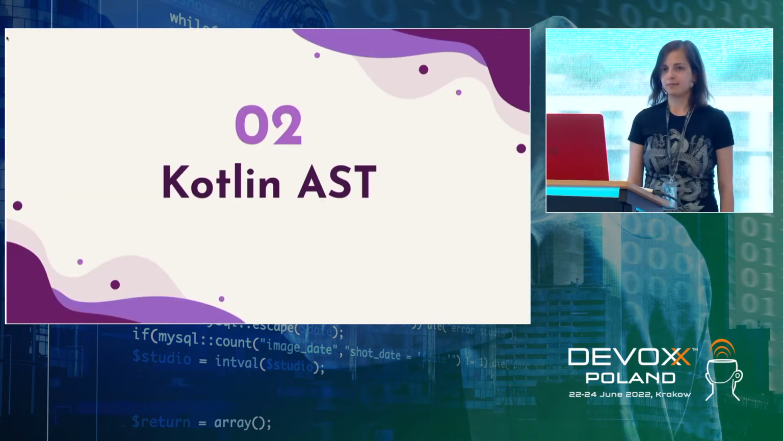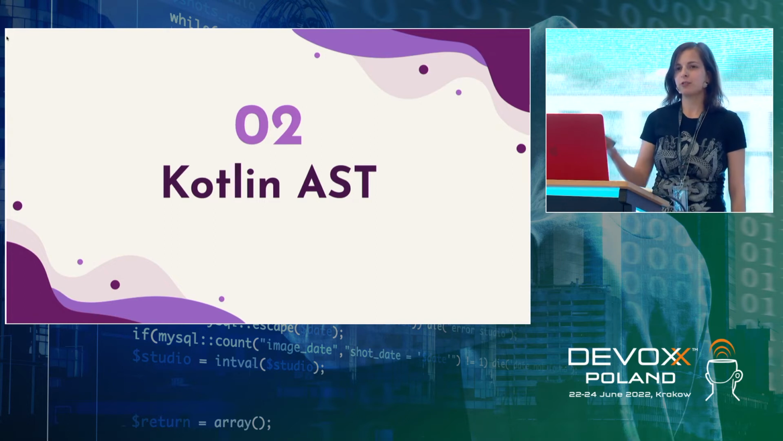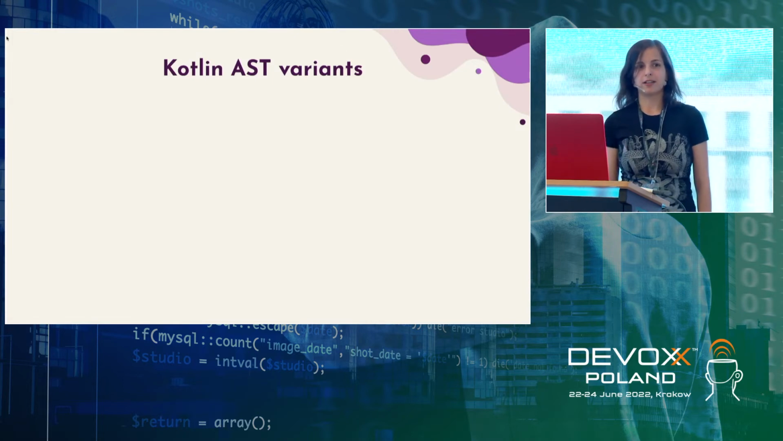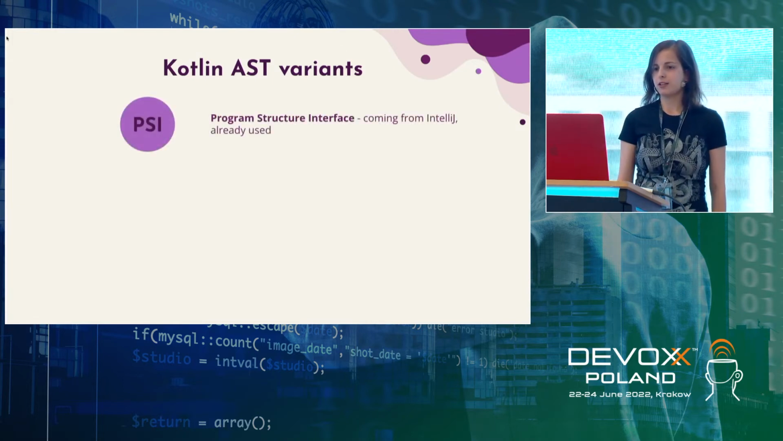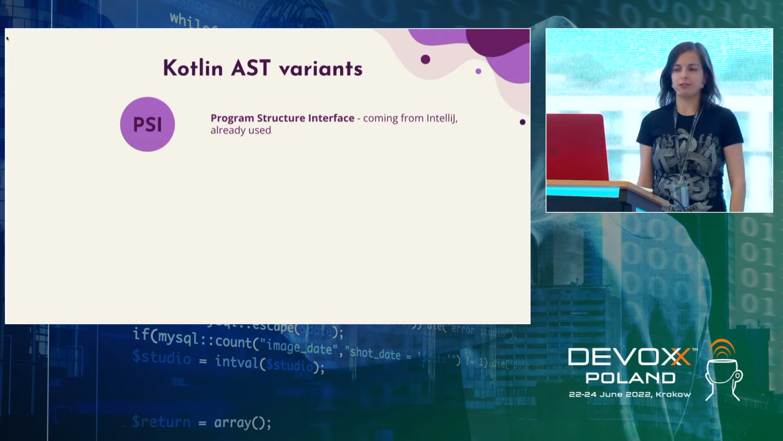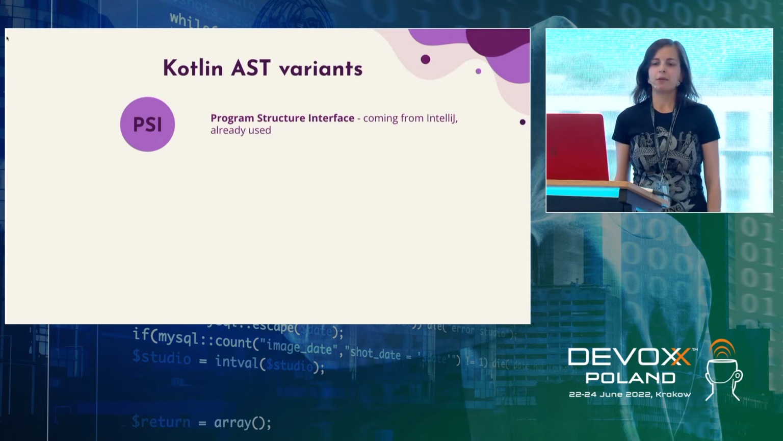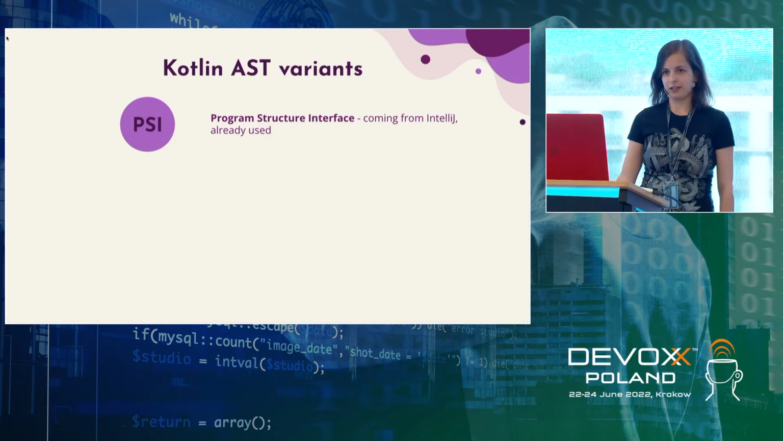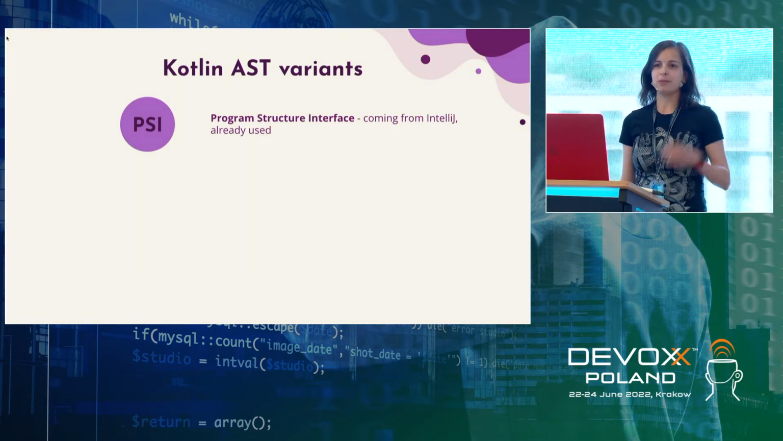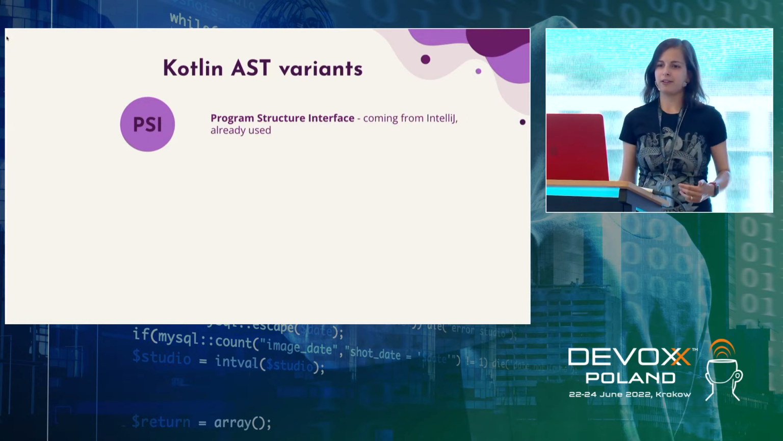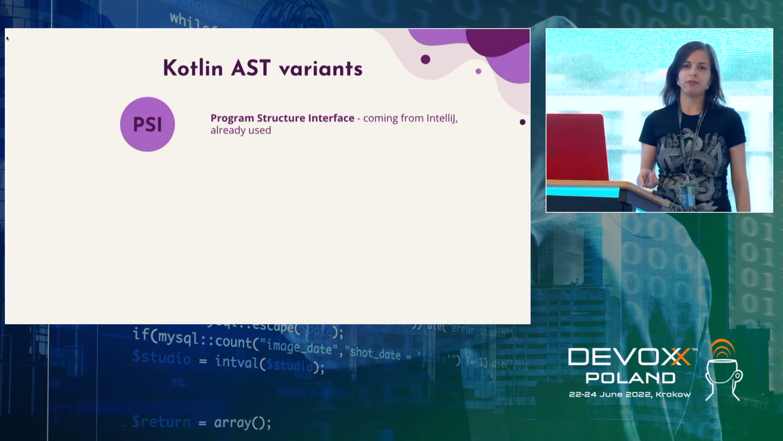So Kotlin AST. I'm talking a lot about Kotlin AST, but actually what it is, what's under the hood. There were different variants that we could take as our AST. First of all, it's Program Structure Interface. If you ever wrote some plugin for IntelliJ or any other IDE based on IntelliJ, you probably heard about this. This is an interface for adding the support of new languages in IDE. And Kotlin initially was implemented as an implementation of this Program Structure Interface. So Kotlin compiler depended on this, and this is something that we already used in Slang.